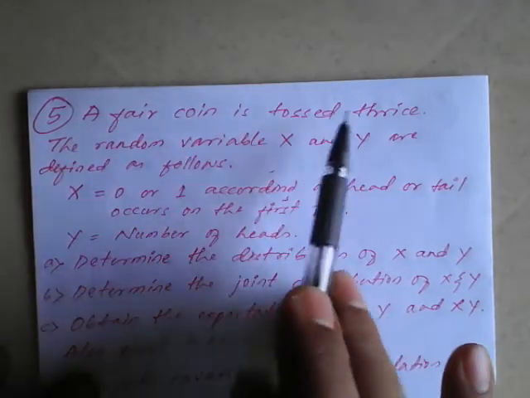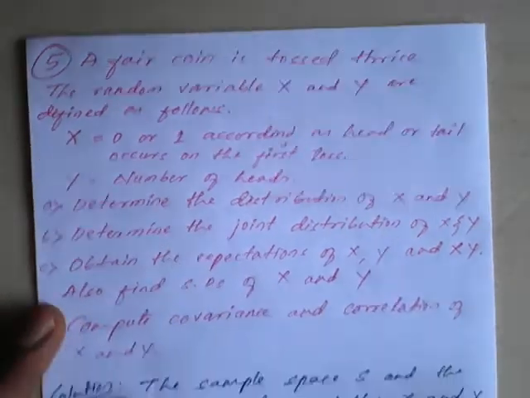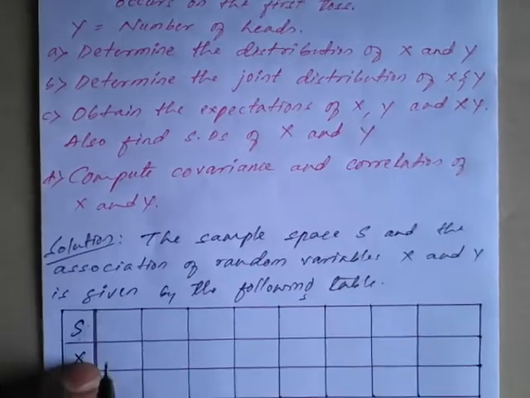A fair coin is tossed thrice, so first we need to write the sample space.